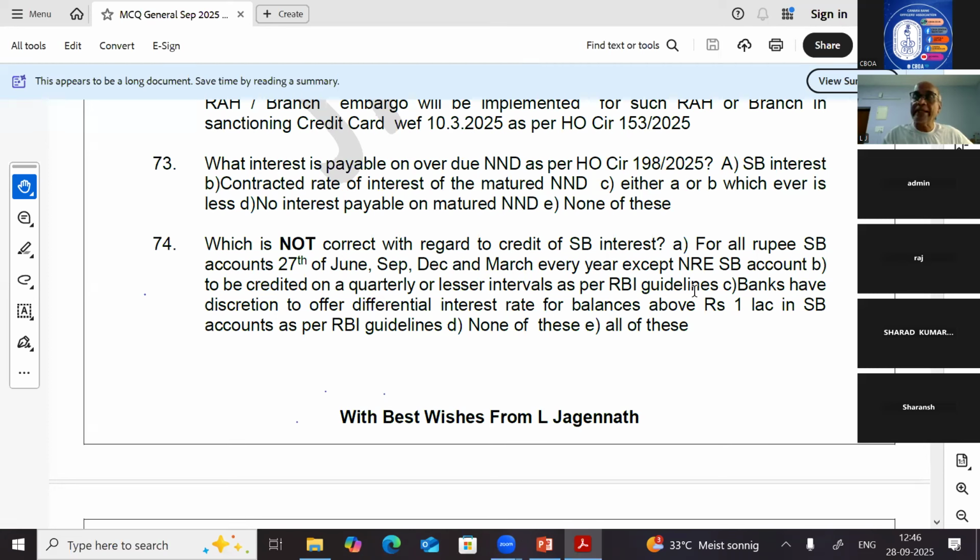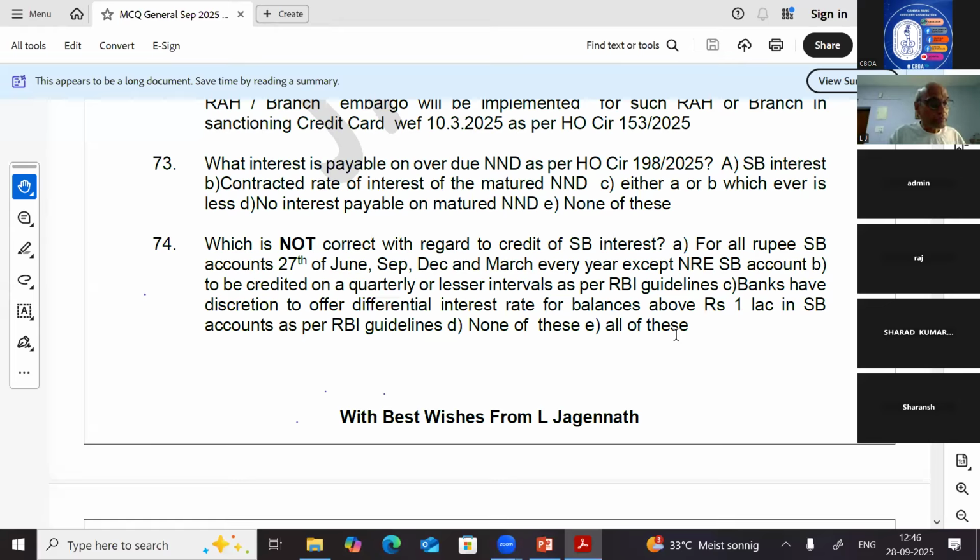C: banks have discretion to offer a differential interest rate for balances above 1 lakh in SB account as per RBI guidelines. D: none of these are not correct.